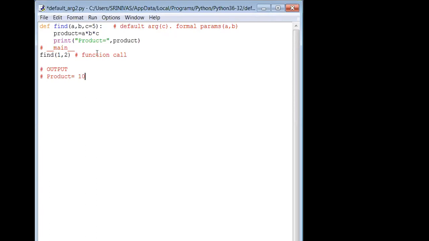Product equals 10. That is simple logic. A is 1 and B is 2 and C is 5. C is captured inside the function definition itself because C is initialized. That's why it is the default argument.